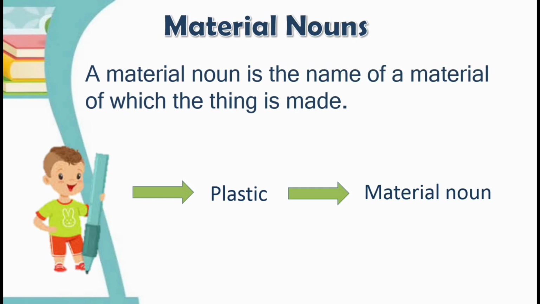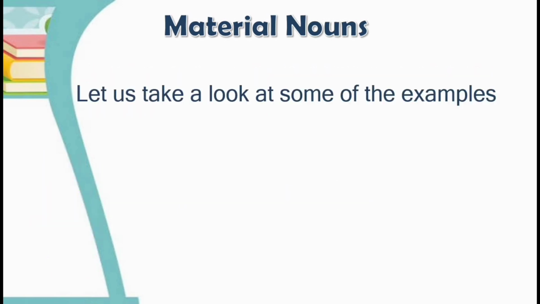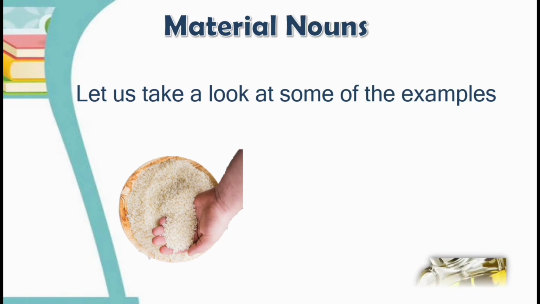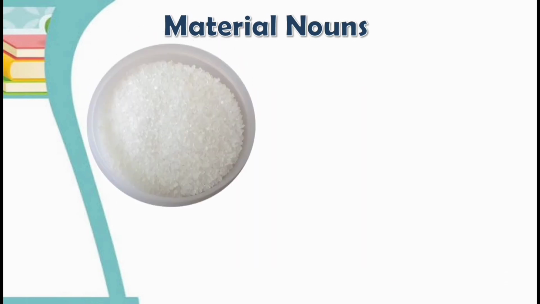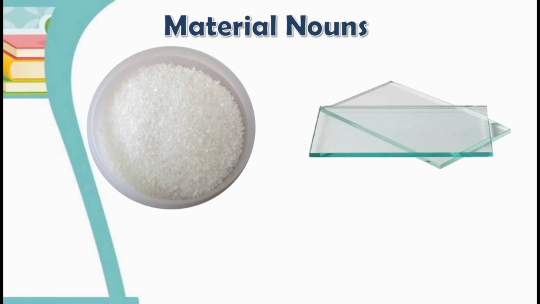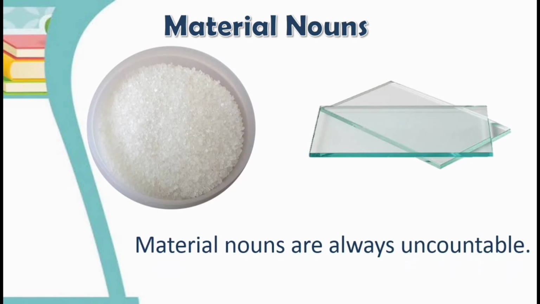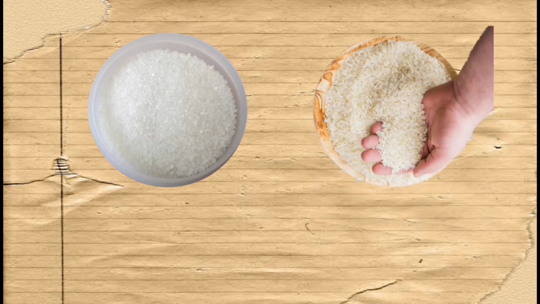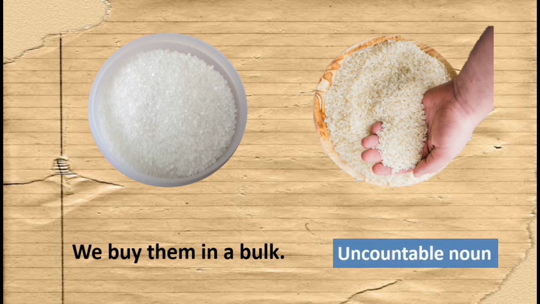So plastic is the material noun. Let us look at some more examples of material nouns like rice, oil, sugar, glass, etc. A very important thing about material nouns is that they are always uncountable, so they always take a singular verb. We never go to the shop and buy 500 grains of sugar or rice. Although it is possible to count them, it is an impractical idea, so we always buy them in bulk. They are weighed, not counted. Thus, material nouns are uncountable nouns.